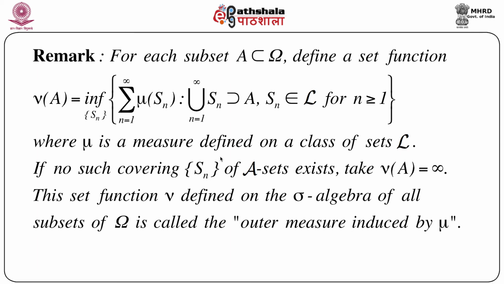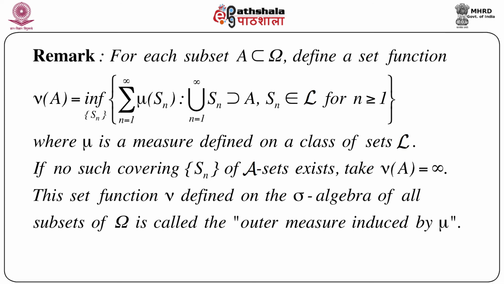So basically it is a kind of extension of mu that is defined on script L. This is the way we can define it, and it's an extended real number, because nu of A can take the value infinity when there is no such covering by sets from script L. So this is called the famous outer measure, but this outer measure is induced by mu.